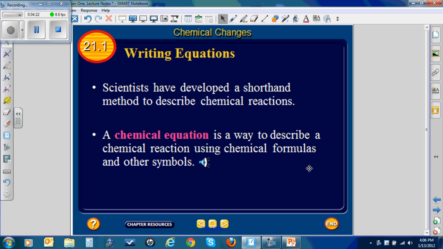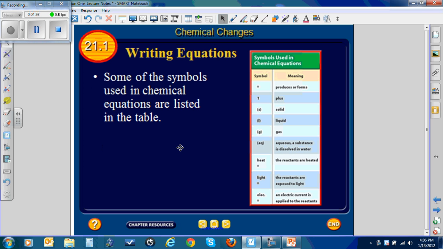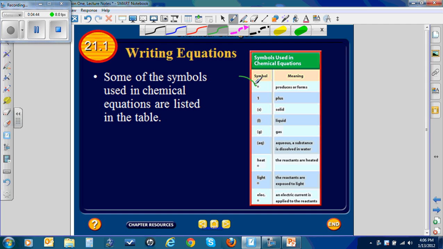Writing equations. Scientists have developed a shorthand method to describe chemical reactions. A chemical equation is a way to describe a chemical reaction using chemical formulas and other symbols. Some of the symbols you should become familiar with are depicted in the graphic on the right here. We've got a dot, and you might know this one from your math classes. Same symbol, it means produces or forms.